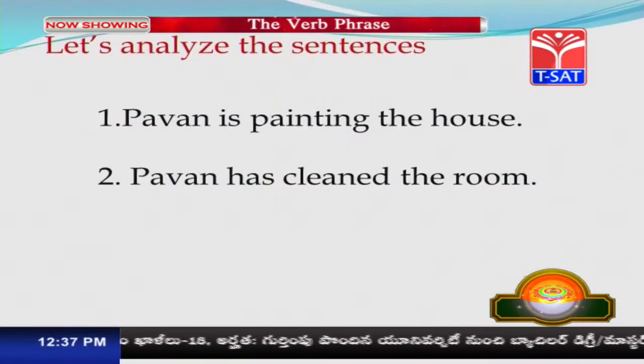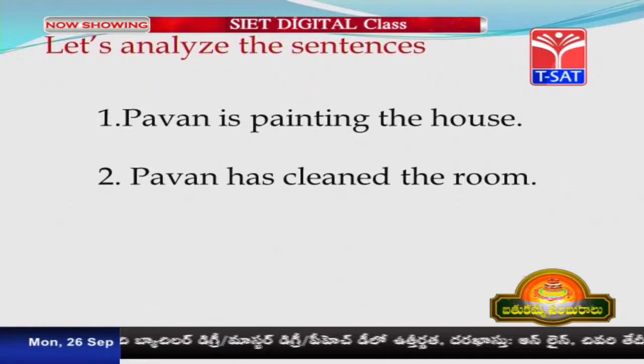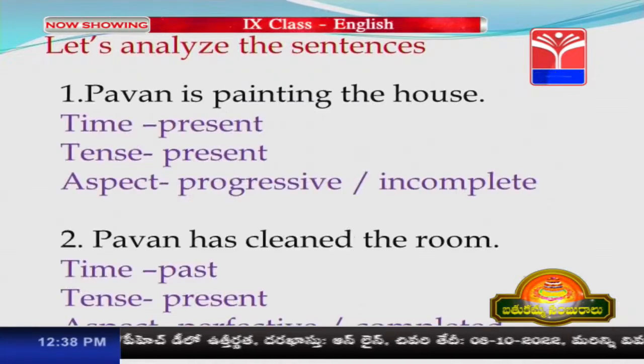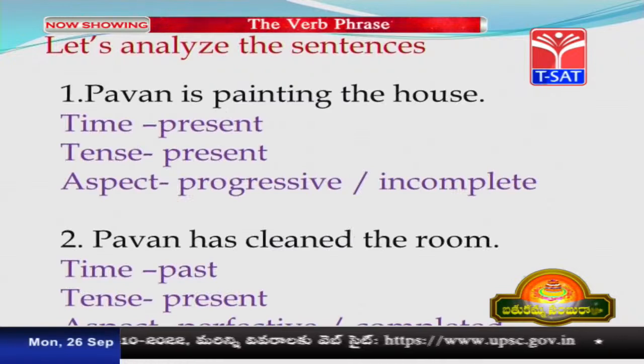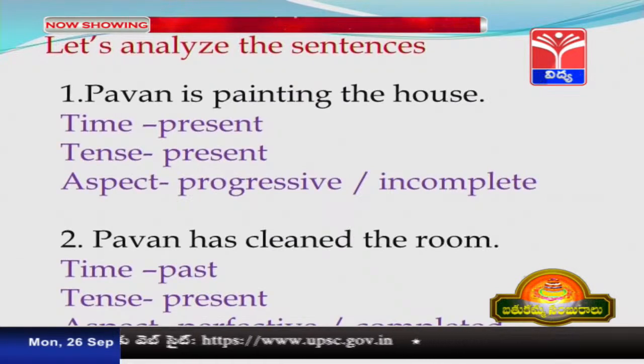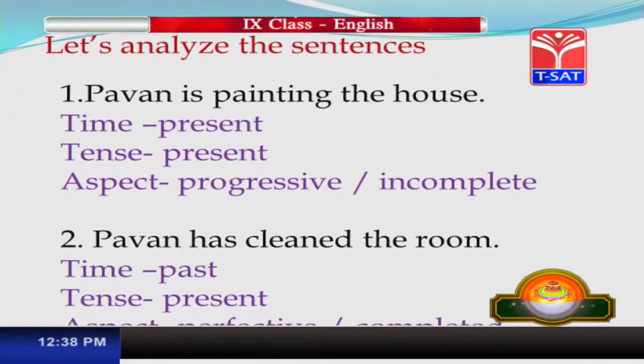Here is another pair of sentences: Pawan is painting the house, Pawan has cleaned the room. If we analyze these sentences, in Pawan is painting the house, the time is present, tense is present, whereas aspect is progressive or incomplete.